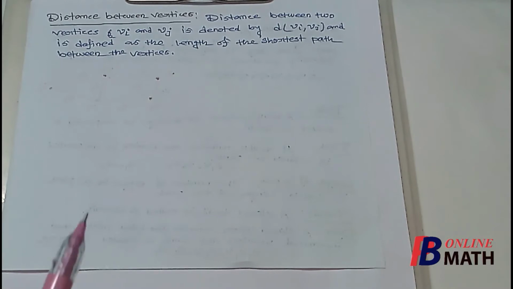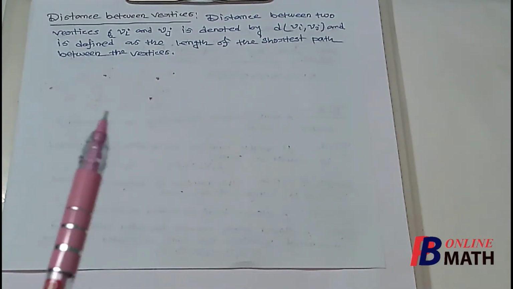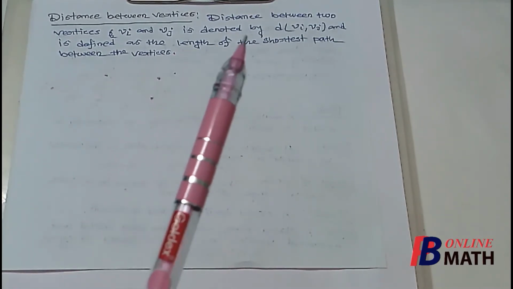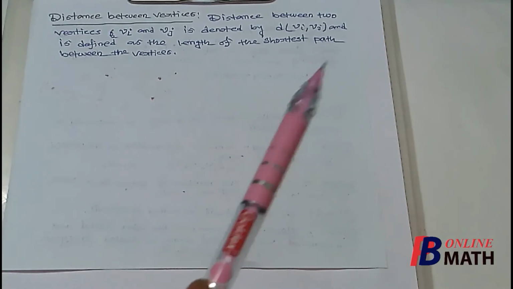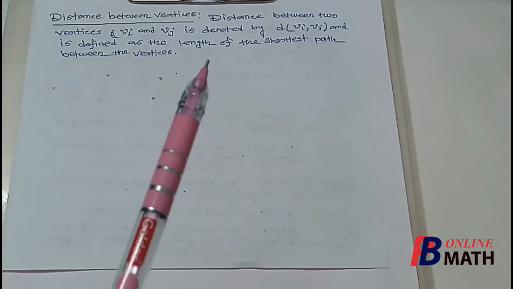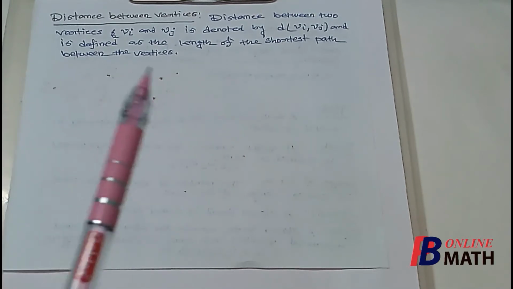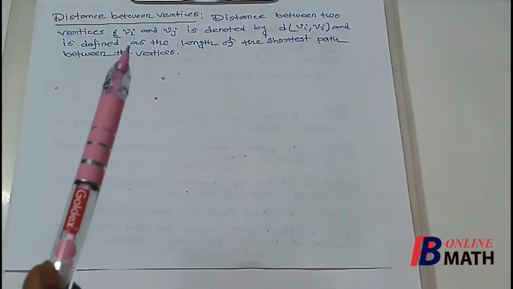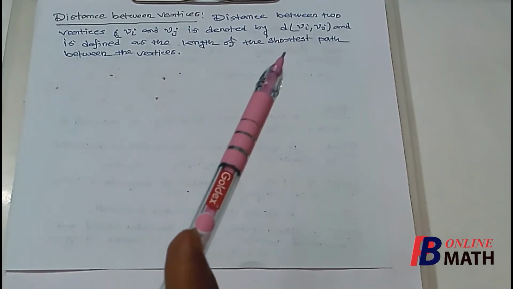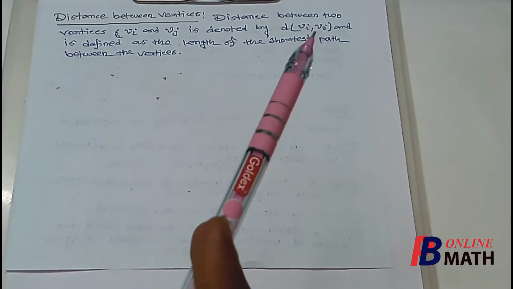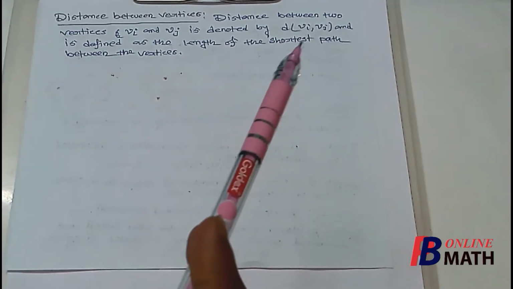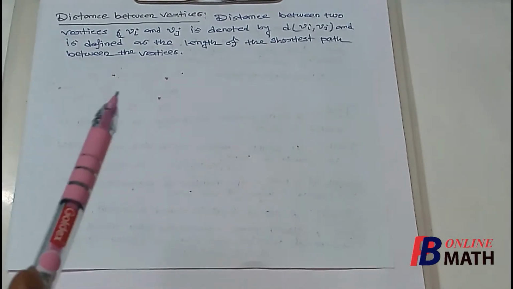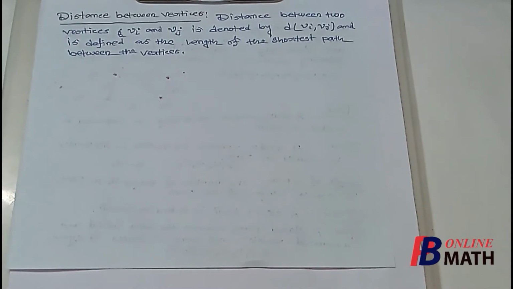The next definition is distance between vertices. The distance between two vertices Vi and Vj is denoted by d of Vi, Vj and is defined as the length of the shortest path between the vertices. So distance between Vi and Vj is denoted by d of Vi, Vj, and it is the length of the shortest path between the vertices. So let us give one example here.